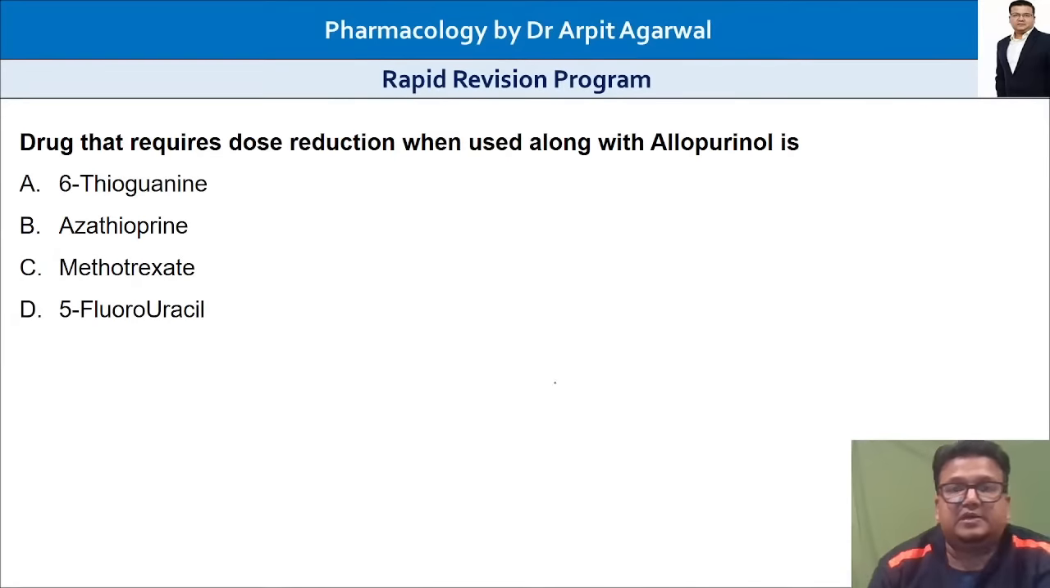चलिए. First, drugs that require dose reduction when used along with allopurinol. Allopurinol क्या है? Allopurinol. Xanthine oxidase inhibitor.